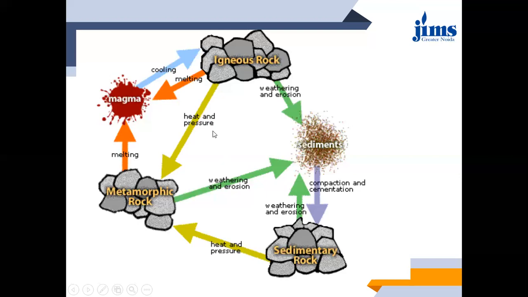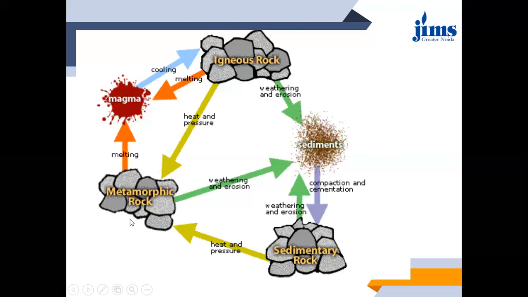So see, there are two processes. Either the rocks will be converted into magma and then into other rocks. The only cases getting converted directly are igneous rock to metamorphic rock, which can be formed directly under heat and pressure, and sedimentary rock to metamorphic rock, directly due to heat and pressure.